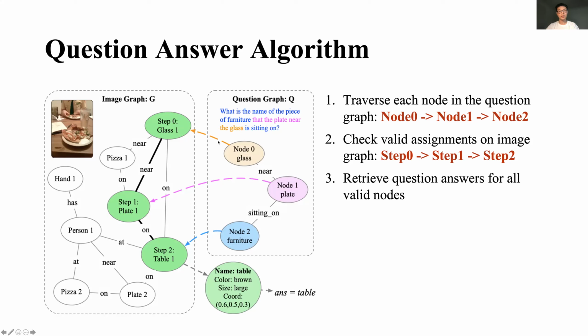Regarding node 0, it defines the valid assignment node on the image graph, marked as step 0. So from step 0 to step 1 to step 2, we can find the target node on the image graph that is used to retrieve answers. For the question, what's the name of a piece of furniture? The algorithm will return the name attribute value of the target node as the answer.